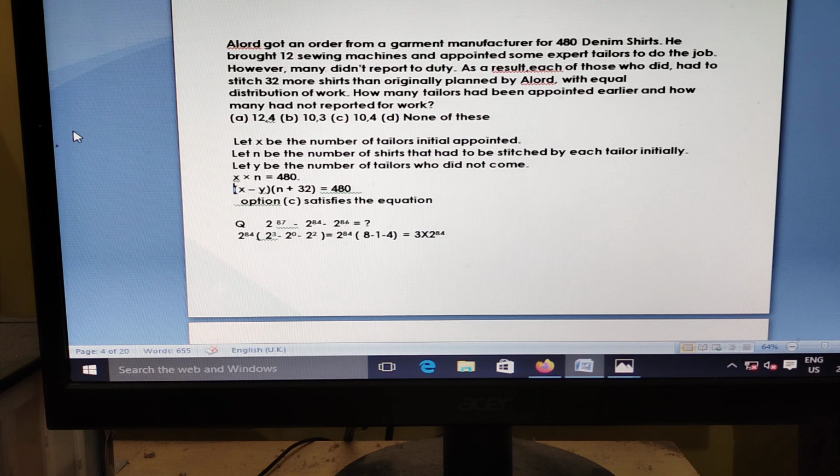This is a very basic question: 2 to the power 87 minus 2 to the power 84 minus 2 to the power 86. This question looks the same, but if you follow a different method, it will be different. If you do not take 2 to the power 84 common, then your calculation will be different. This question is easy, but if you make a wrong attempt, your answer will be wrong.